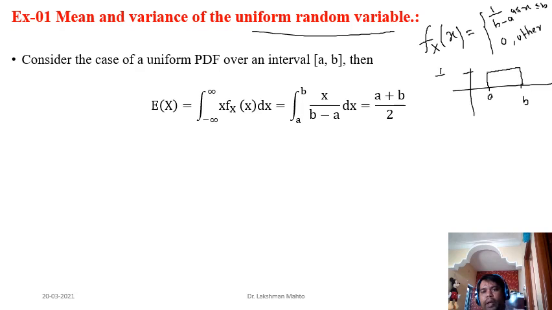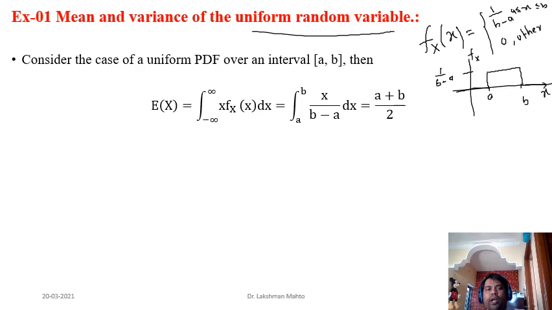That value is 1 by B minus A, and outside the interval A and B, the PDF is 0. So this is the plot of the PDF of the uniform continuous random variable, f of x versus x.